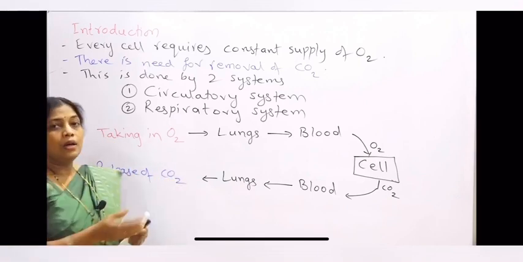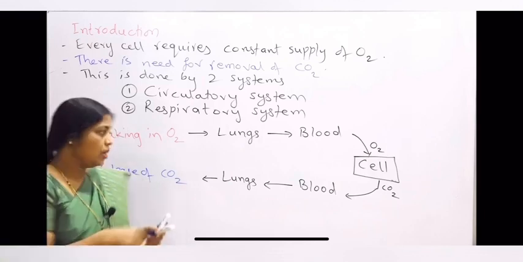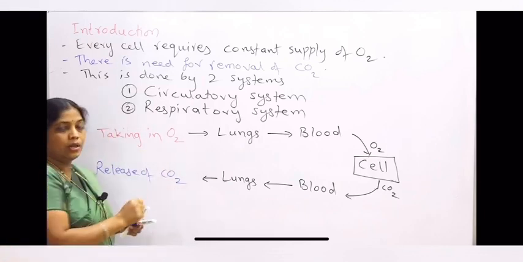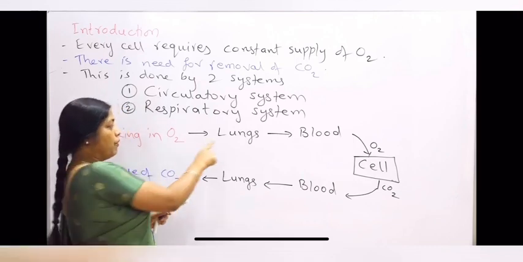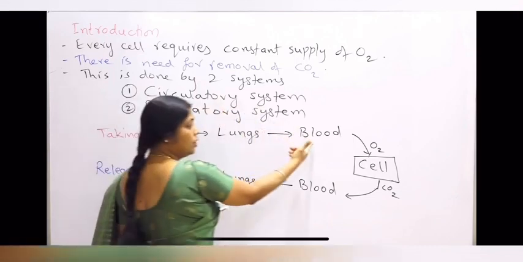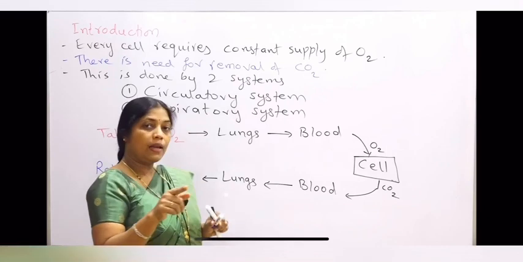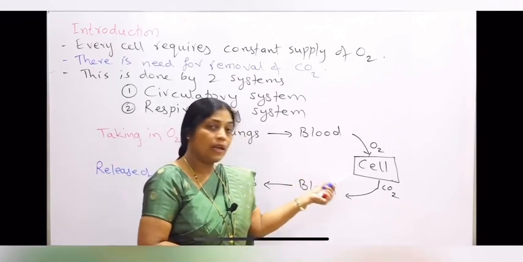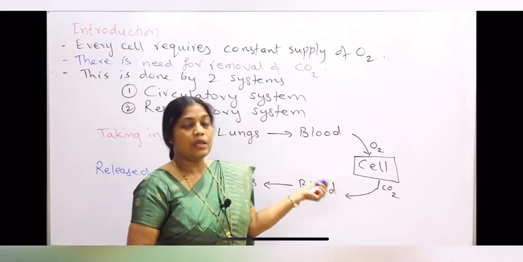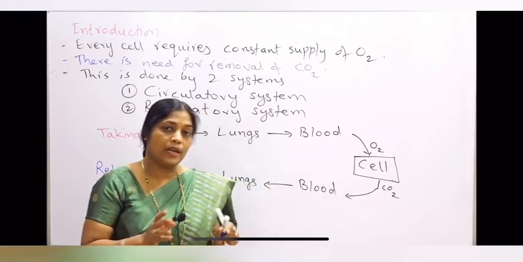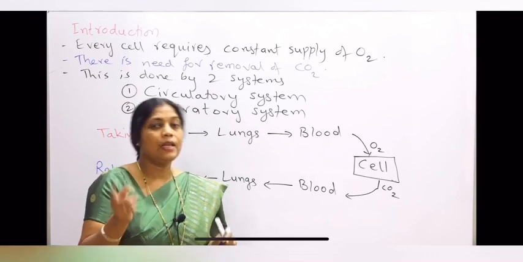I will again brief it out. During the process of inspiration, we take in oxygen. The oxygen that we take in enters our lungs. From the lungs, this oxygen will diffuse into the blood. Blood will carry this oxygen to every cell, tissue, organ of our body. In the cells or tissues, the oxygen will be used for the oxidation of the food, resulting in production of carbon dioxide.